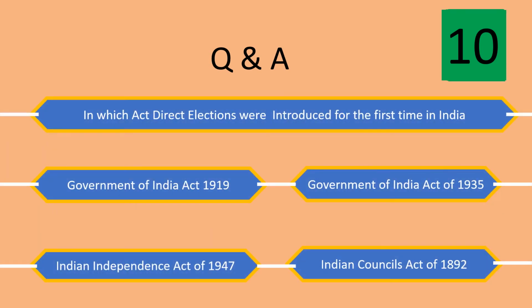In which act direct elections were introduced for the first time in India? The options are Government of India Act of 1919, Government of India Act of 1935, Indian Independence Act of 1947, Indian Councils Act of 1892. And the answer is Government of India Act of 1919.